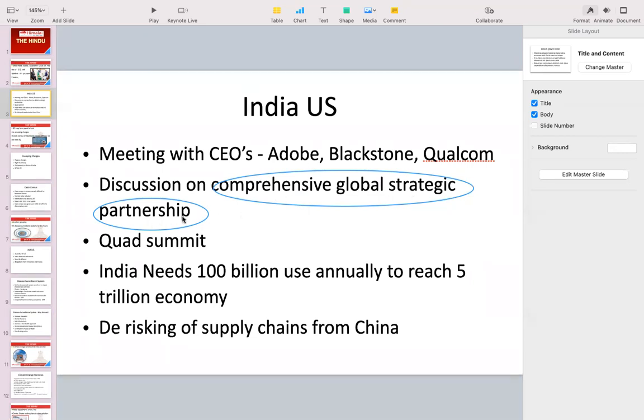So UPSC loves to ask questions like, recently seen in news, comprehensive global strategic partnership is in relation with India and which country: US, UK, or Australia. So that's why you must remember this.